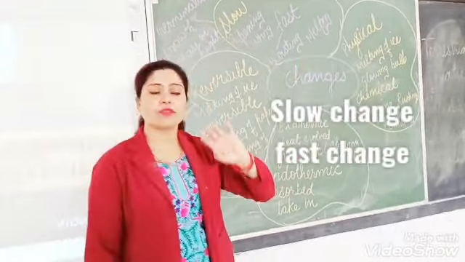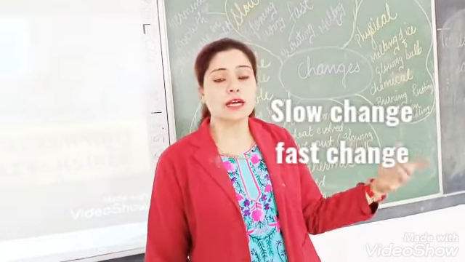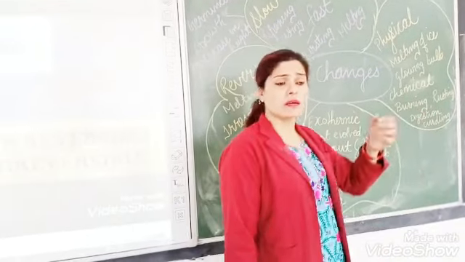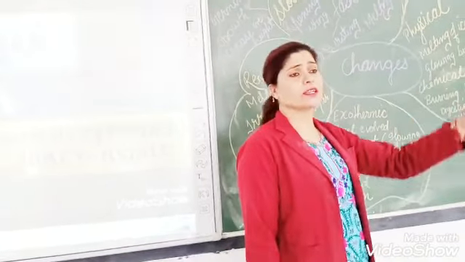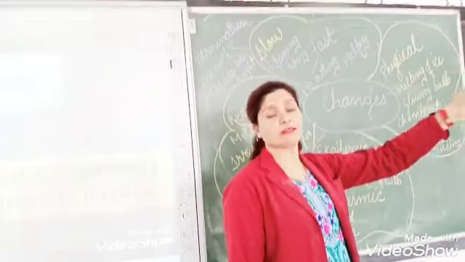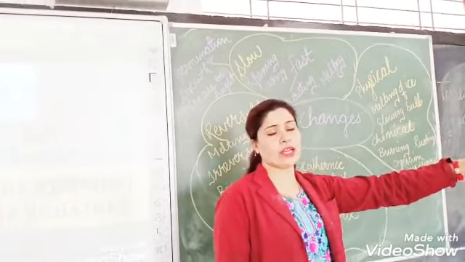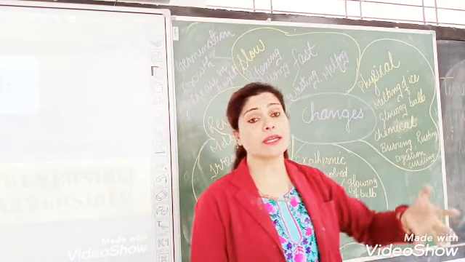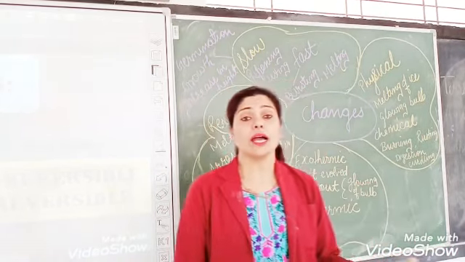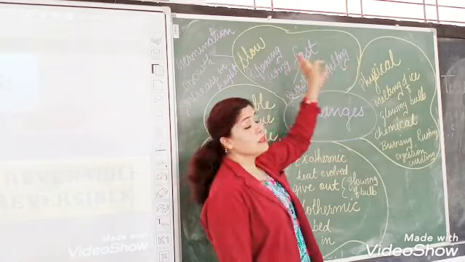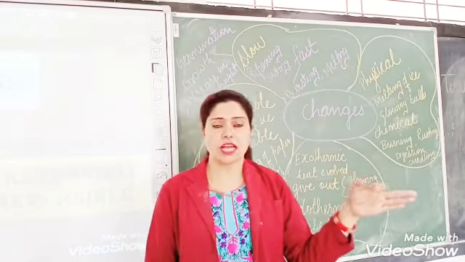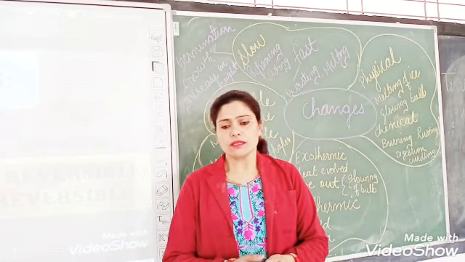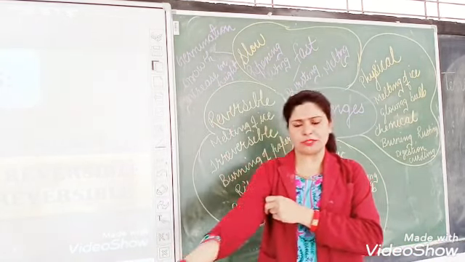We already discussed that some changes are very slow, which means they take hours, days, months and years to happen, like the formation of rocks. Formation of rocks takes millions and billions of years. Ripening of fruits also takes time. It does not happen within a second or minutes.